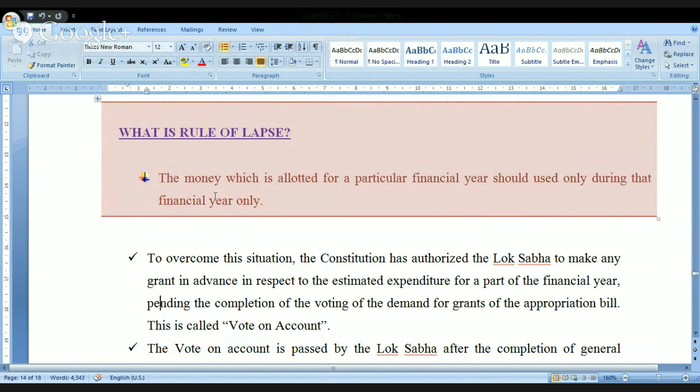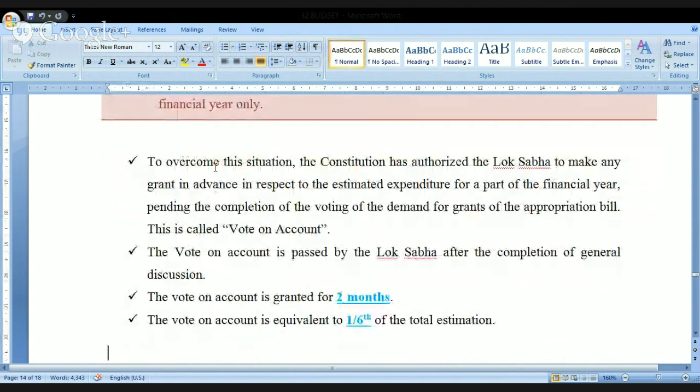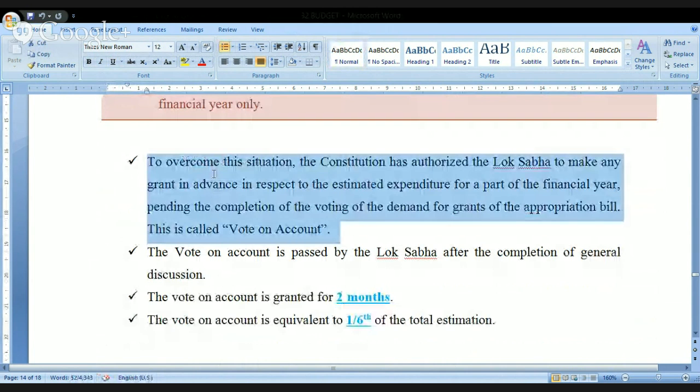Then how do you tackle the situation? To overcome the situation, the constitution has authorized the Lok Sabha to make any grant in advance in respect of the estimated expenditure for a part of the financial year, pending the completion of the voting of the demands for grants and the appropriation bill, and this is called vote on account. Kindly remember this one.